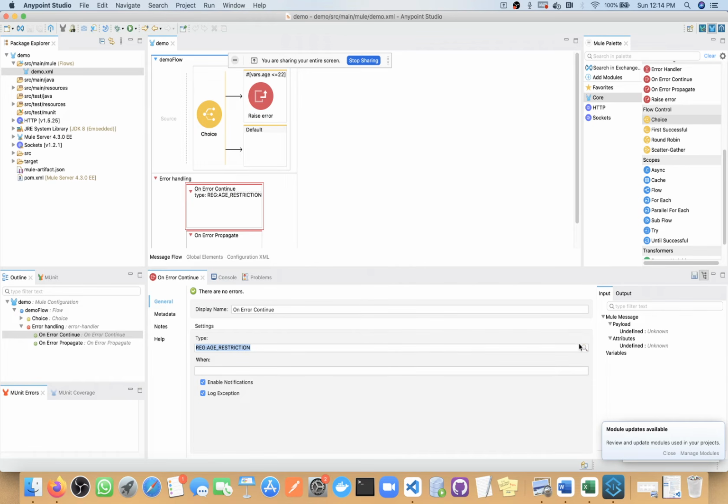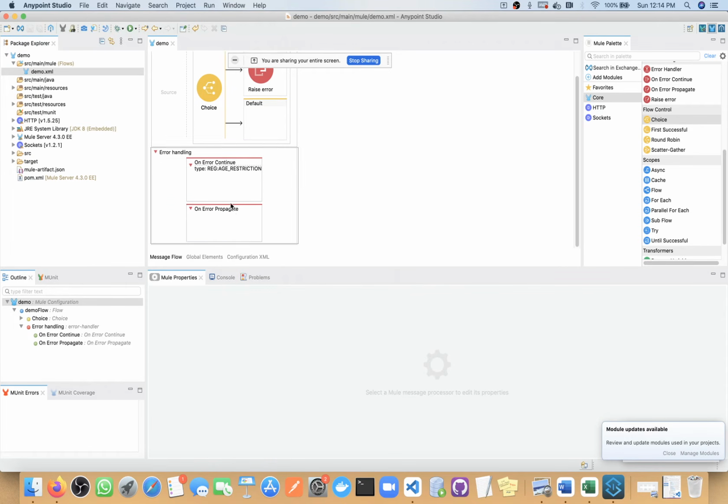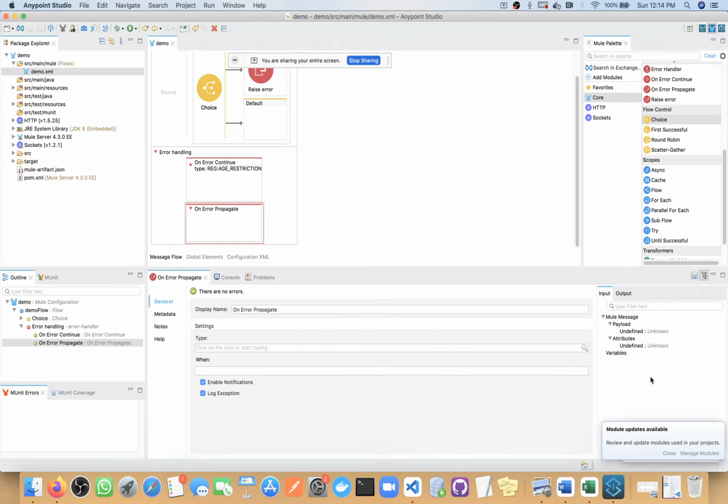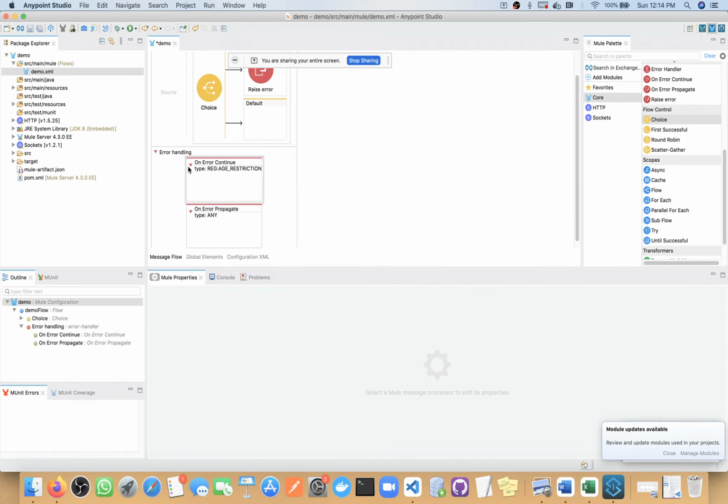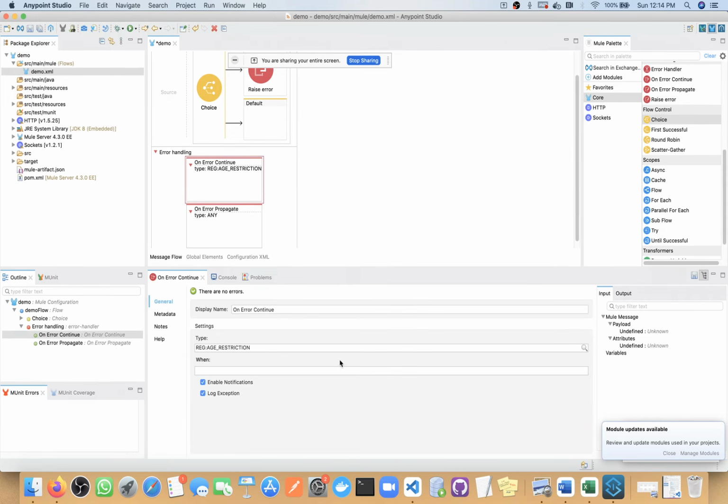In this way you can define this. Here also you can see, whatever type you add in the raise error component, automatically you will get it in your any error type. If you search here, you will be able to see it's not coming. Fine, it will not come; you can add it manually.